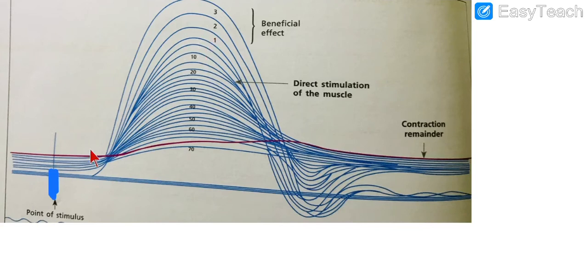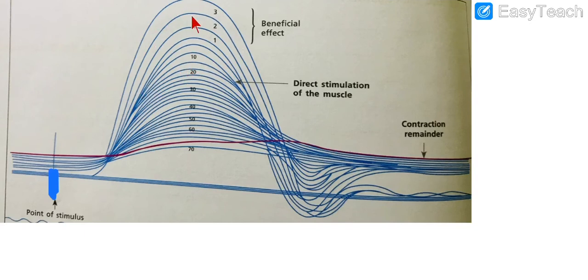So ultimately it will end up increasing the amplitude. Because of the beneficial effect of the first stimulus we got a higher amplitude for the second, and because of the beneficial effect of the first two we got a higher one for the third. Similarly, because of the beneficial effect of all these three we got a still higher one for the fourth.